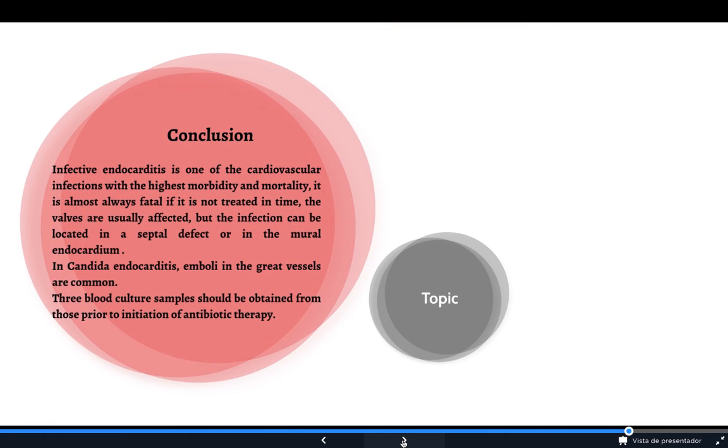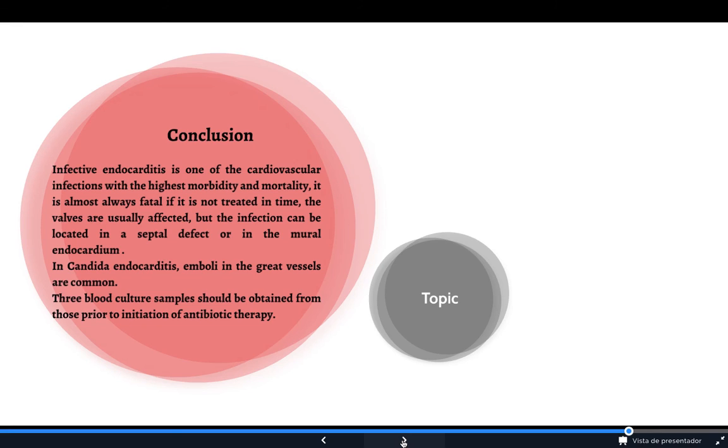In conclusion, infective endocarditis is one of the cardiovascular infections with the highest morbidity and mortality. It is almost always fatal if not treated in time.